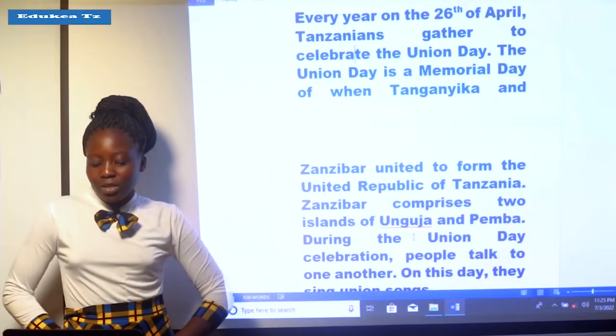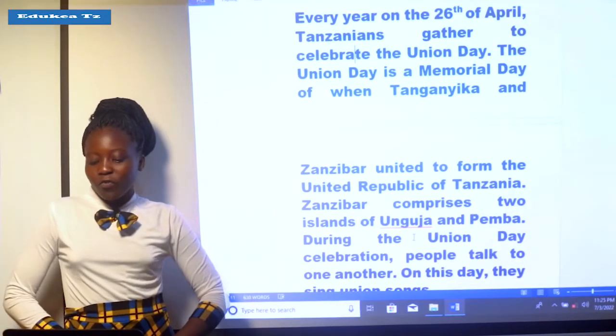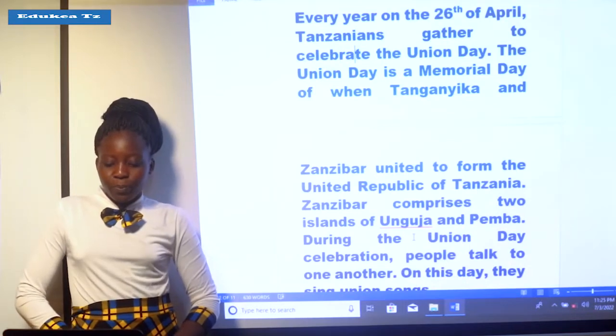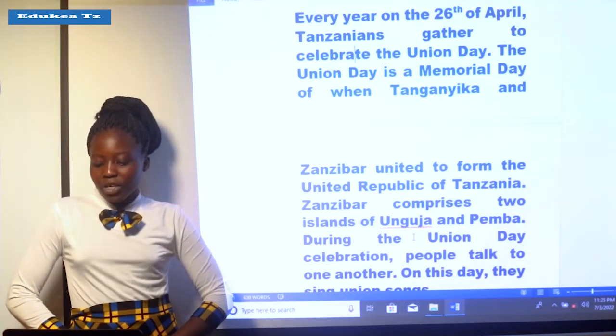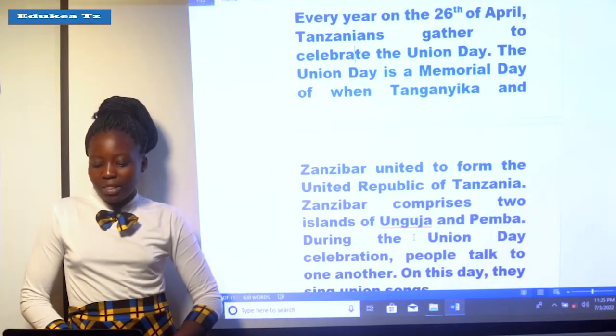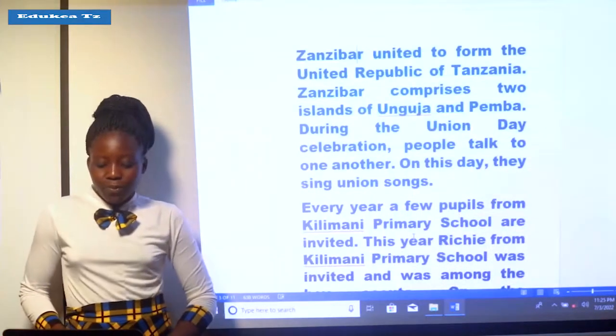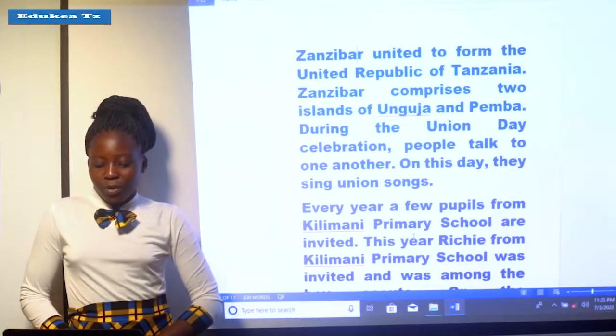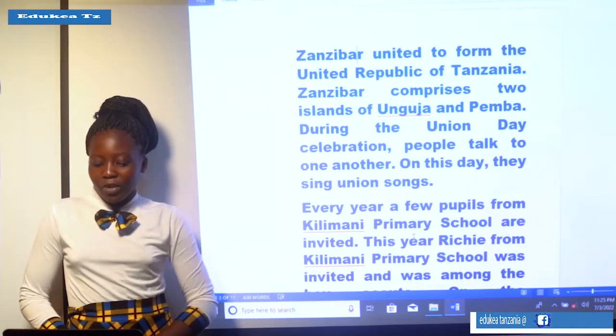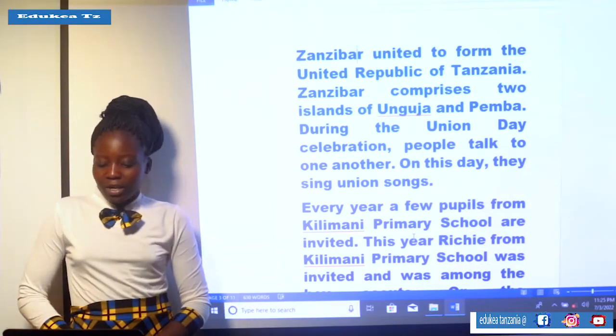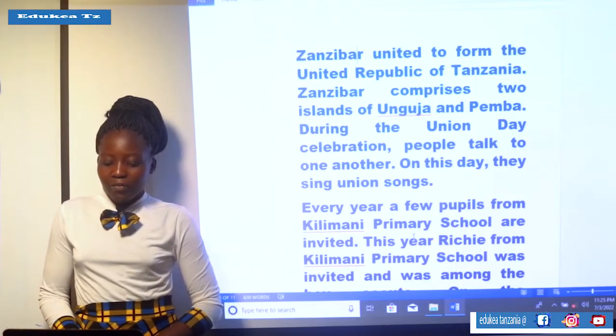Zanzibar comprises two islands, Unguja and Pemba. During the Union Day celebration, people talk to one another. On this day, they sing Union songs. Every year, a few pupils from Kilimani Primary School are invited.